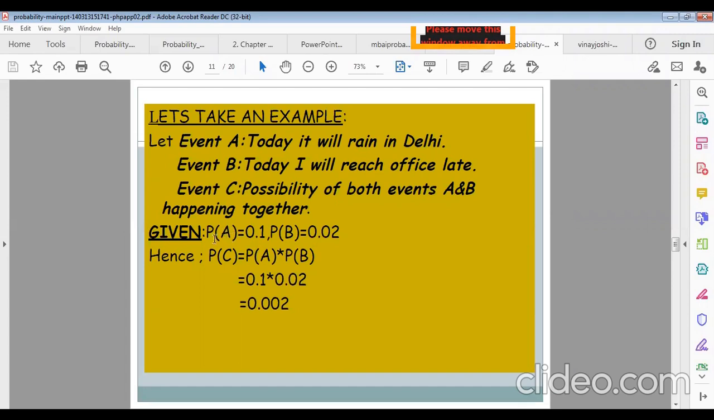Suppose we are given the probability of A as 0.1 and the probability of B as 0.02. Hence the probability of C will be just the multiplication of the independent probabilities. So multiplying the probability of A and the probability of B, we get them happening together. Understand?